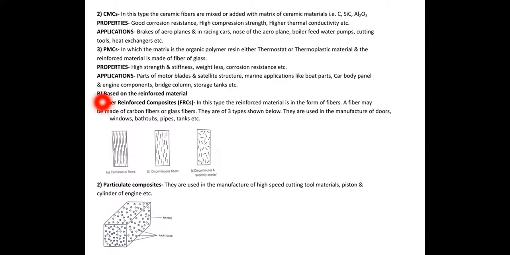Now category B, based on the reinforced material, fiber reinforced composites. In this type, the reinforced material is in the form of fibers, and therefore it is known as fiber reinforced composite. A fiber may be made of carbon fibers or glass fibers. They are of three types.